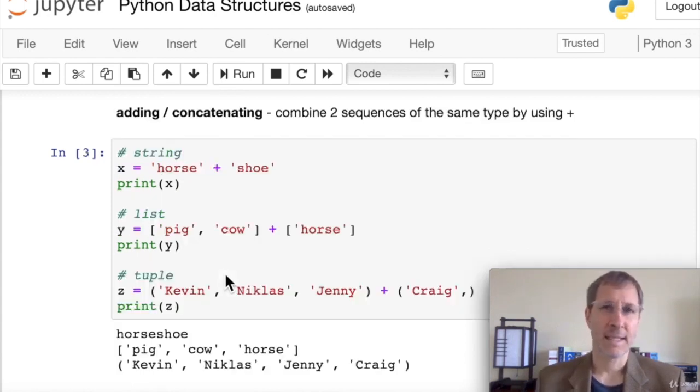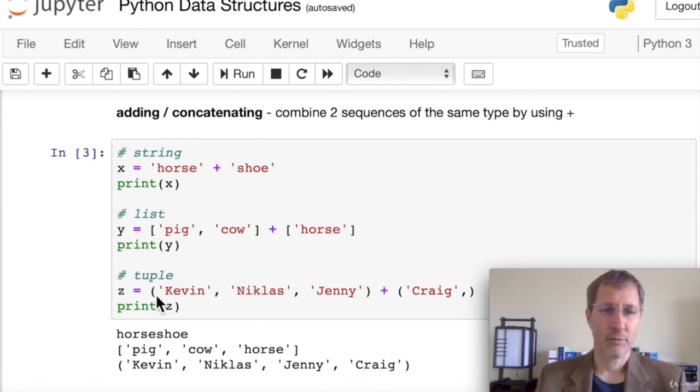Now let's look at adding and concatenating. We can combine 2 sequences of the same type using the plus sign. Let's look at a string example first. We want to combine horse and shoe, and we just print X. So we see the result is horseshoe. If we have 2 separate lists and we want to merge those 2 lists together, we can use a plus sign. And when we print that, we get a single list with 3 elements in it.